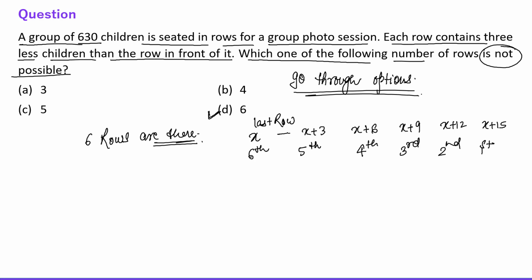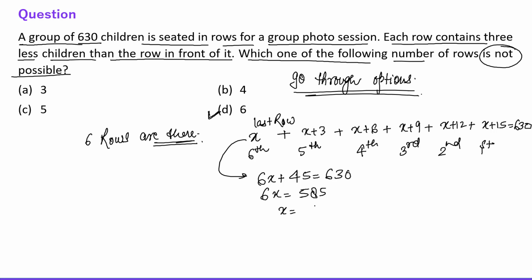So obviously now just add all of them. The summation of all these will be what? 630 candidates. In total there are 630 students, right? So just add all of them. So this is 6x plus 45. This is 630, right? Then 6x is equal to 585.